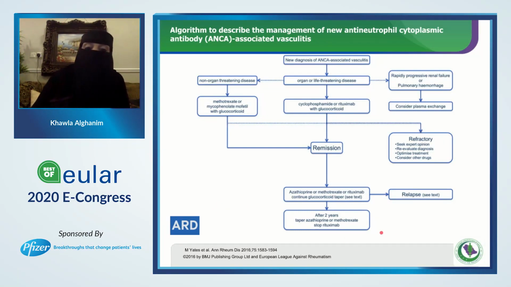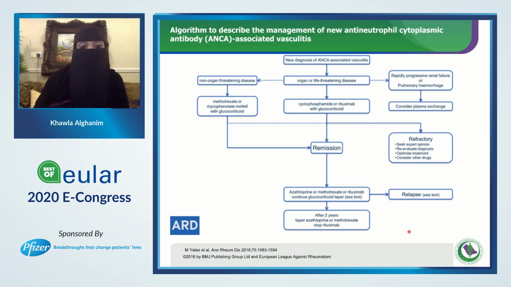That's why there was a study published in 2017, and in this study they compared the role of avacopan, which is a complement 5a receptor antagonist, to glucocorticoid, and the result was beautiful. It revealed non-inferiority of avacopan to the steroid. And even the renal function was much better in patients in the avacopan group, and even the life of the patient was much better. However, the side effects in terms of hepatic dysfunction and leukopenia were higher in patients in the avacopan group.